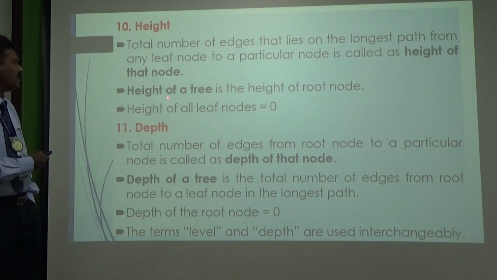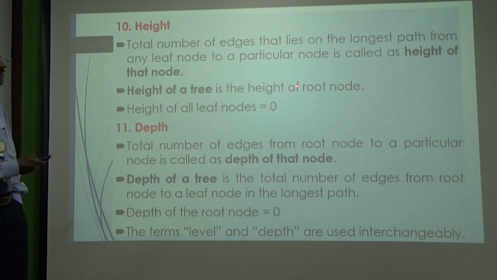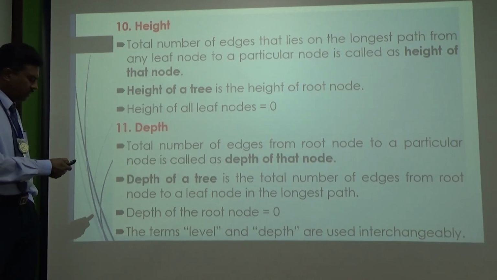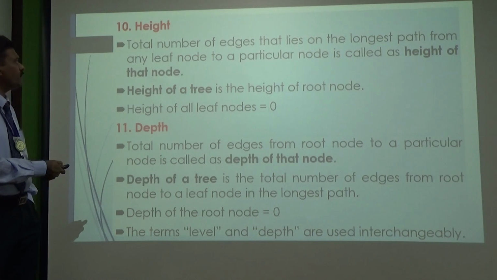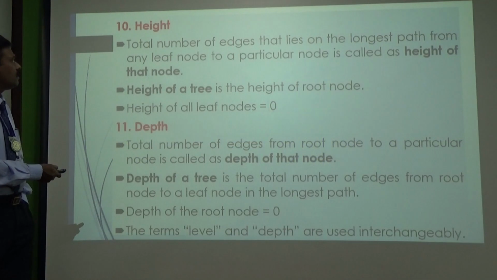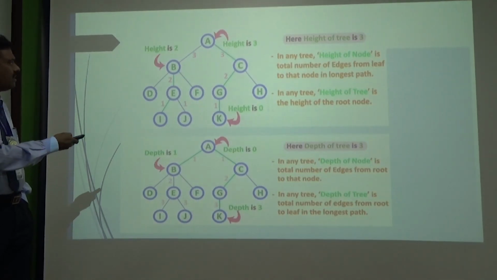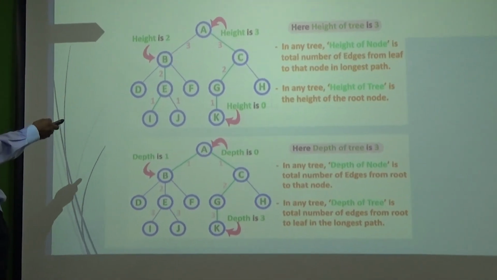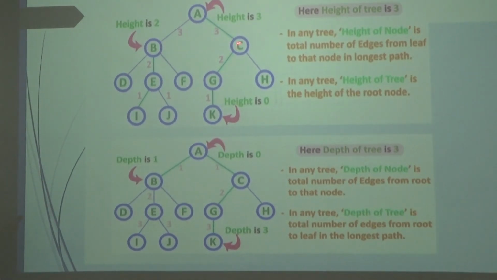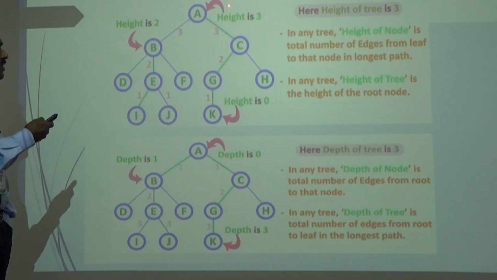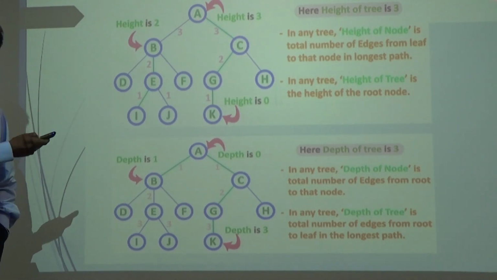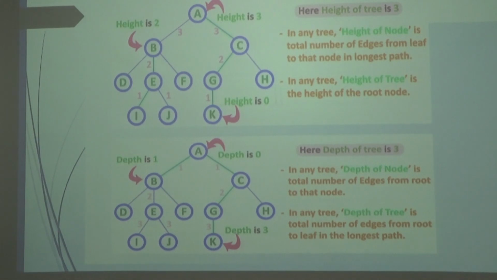The height of the root node is always the height of the tree, because the root node has the maximum value. If you take this picture, the height of the node B is 2, C is 2, whereas A is 3. So the height of the root node is also the height of the tree.